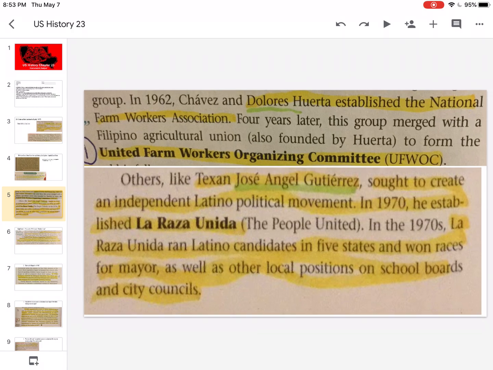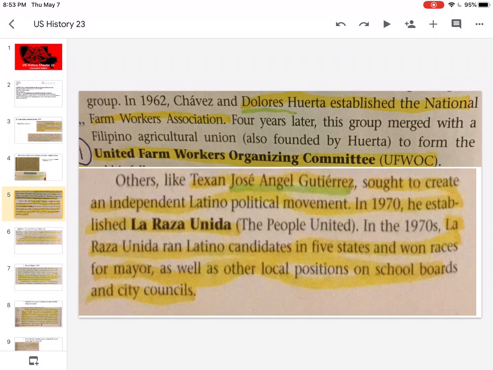Next we have Dolores Huerta, and she helped create the United Farm Workers Association. And then Jose Angel Gutierrez, he established La Raza, the People United.